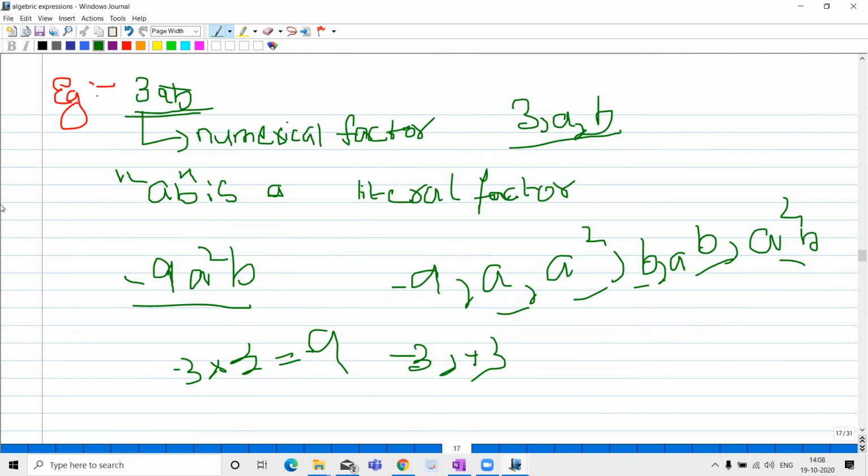And in factors of a term, there are two types, numerical factor and literal factor. Literal factor is nothing but variables, and numerical factor is nothing but numbers. So this is about factors of a term.